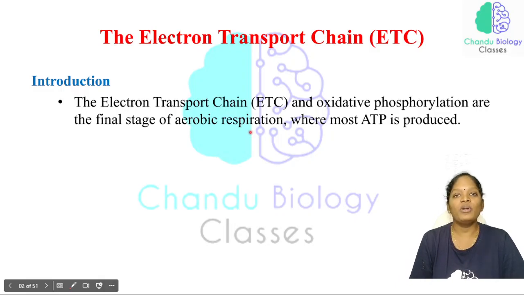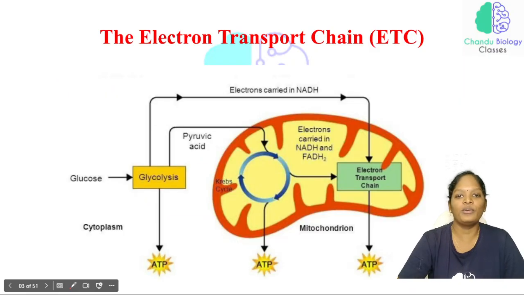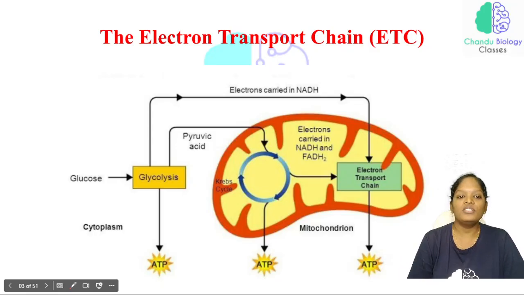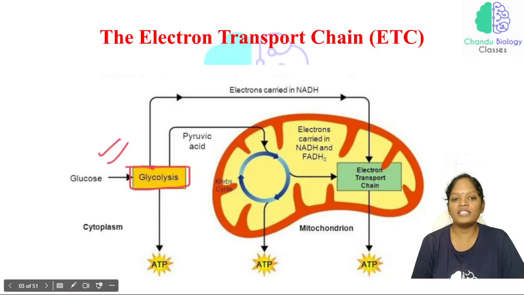What is the ultimate goal of the electron transport chain and oxidative phosphorylation? ATP is what is going to be produced. We are going to see how. But before that, you should know where exactly the electron transport chain takes place. This is the cytoplasm, and here is where glycolysis takes place.